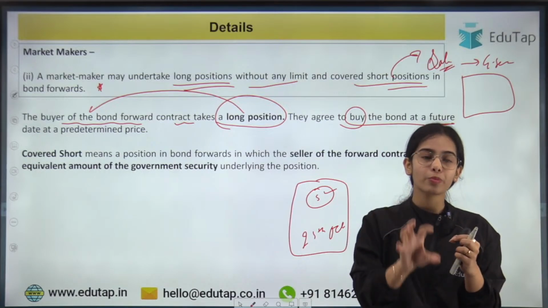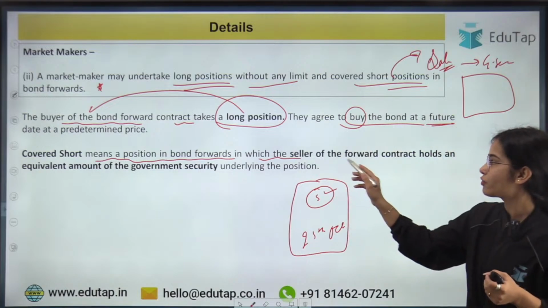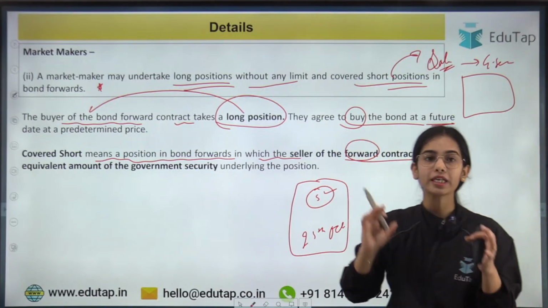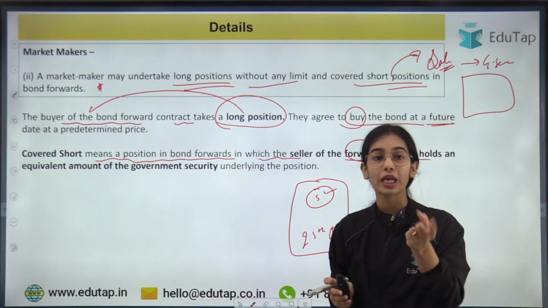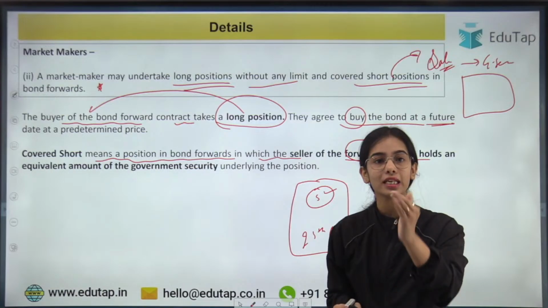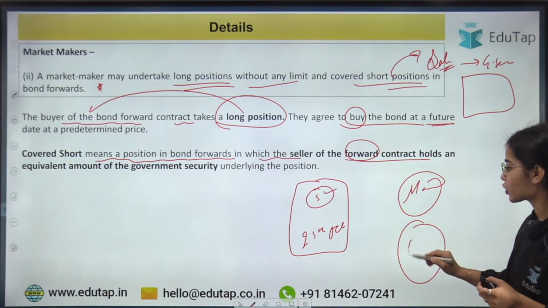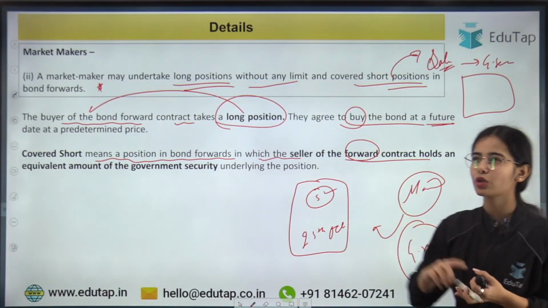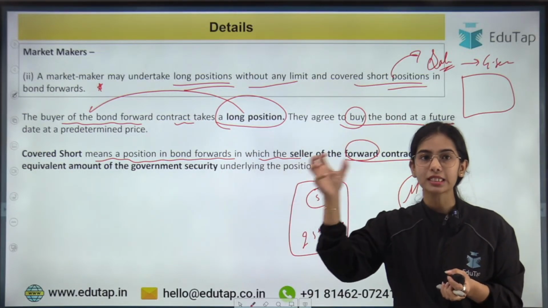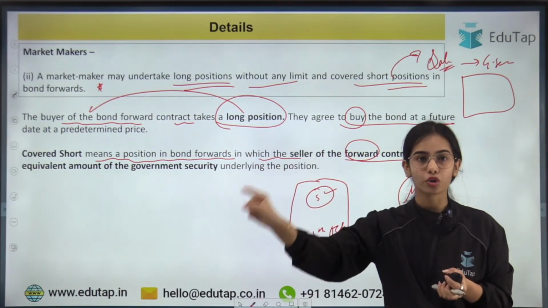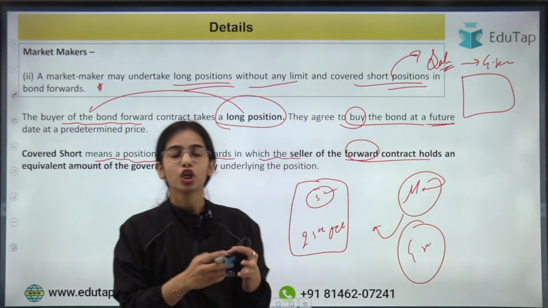Now here, covered short position means a position in bond forward in which the seller of the forward contract holds an equivalent amount of government securities underlying the position. That means if I am saying that on 25th October I will sell the government security, then in March I already have that government security with me. It's not that I consider purchasing it in July and then selling it in October. Or let's say I purchase the government security on 23rd October and sell it on 25th October to make a short-term profit. It is not like that.